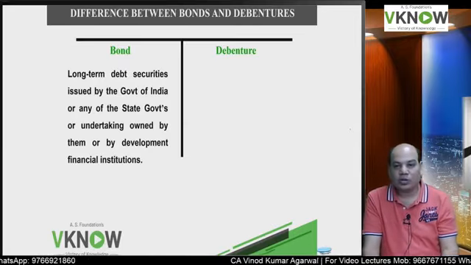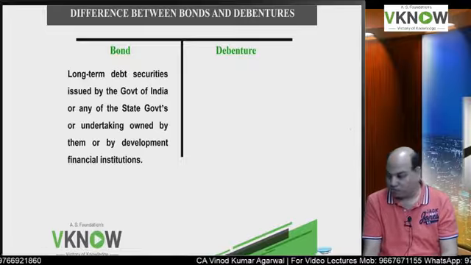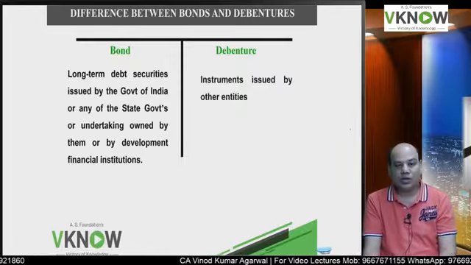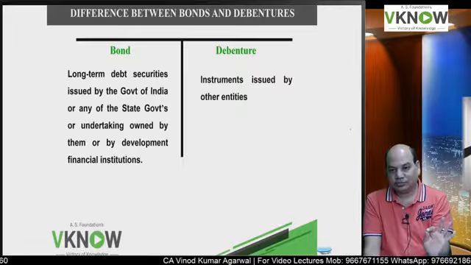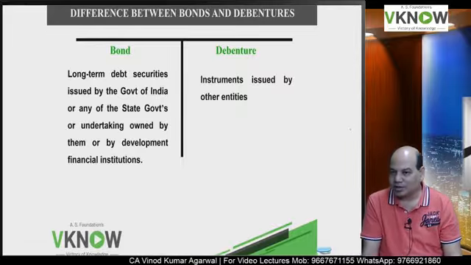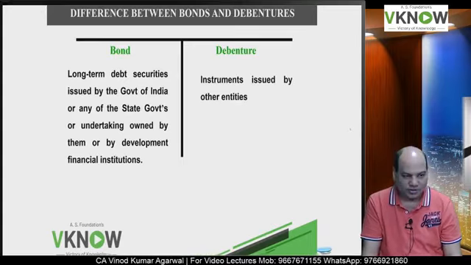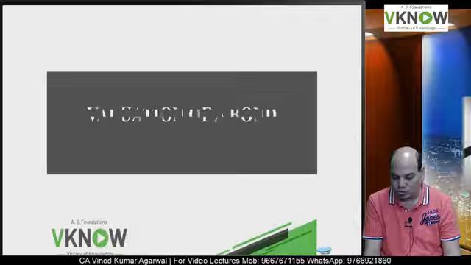So bonds are issued by government, government companies, government agencies, state government. Whereas when the same instrument is issued by a private sector company other than government companies, then we call it a debenture. But otherwise for us there is no difference.